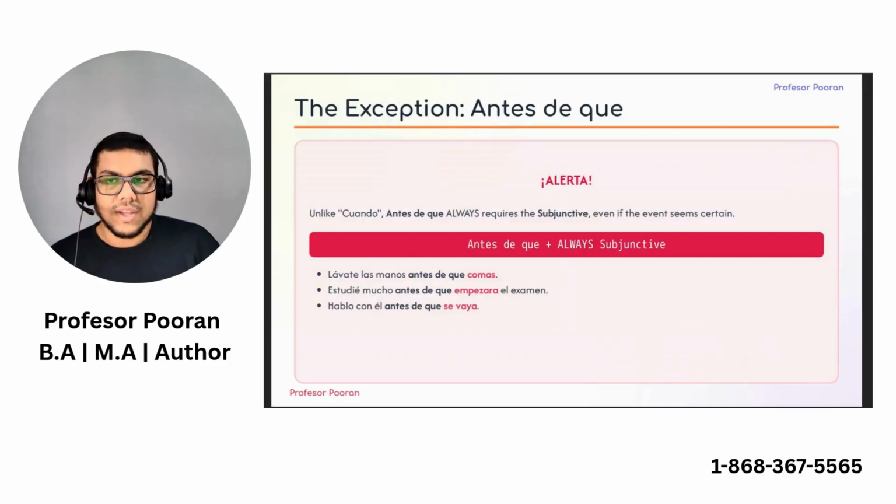So moving on, one exception to this rule is antes de que. Now, antes de que always uses the subjunctive, regardless if it's a present event, if it's a past event, or if it's something in the future. The entire construction tells us that something is in anticipation.